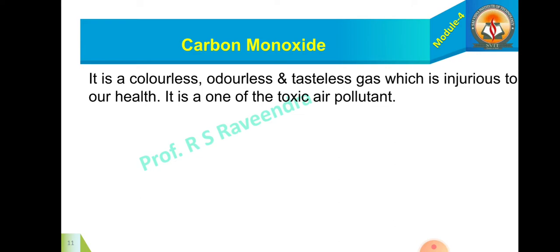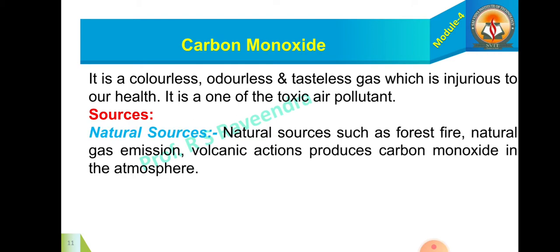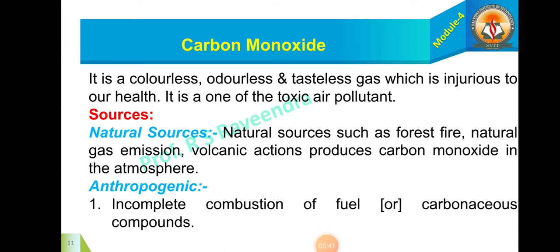It is one of the toxic air pollutants. The natural sources are volcanic actions, natural gas emission, forest fire, etc. Anthropogenic, that is man-made, sources include incomplete combustion of fuel or carbonaceous compounds.